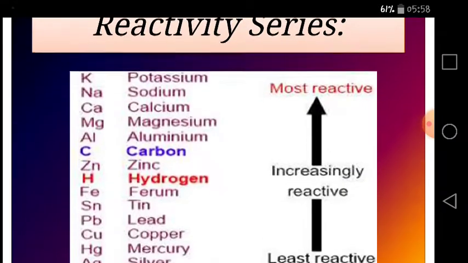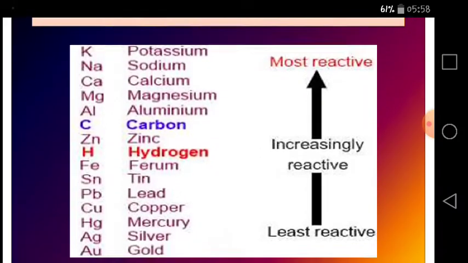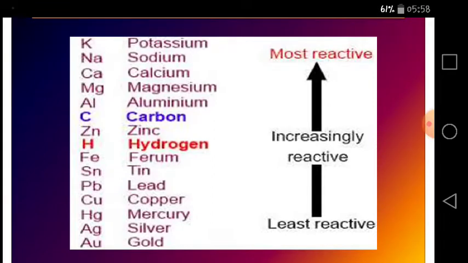So this is the reactivity series on the basis of the experimental results. As we have discussed, potassium and sodium are the most reactive, while zinc, iron and tin are less reactive metals. Silver, gold and platinum are the least reactive metals in the reactivity series.